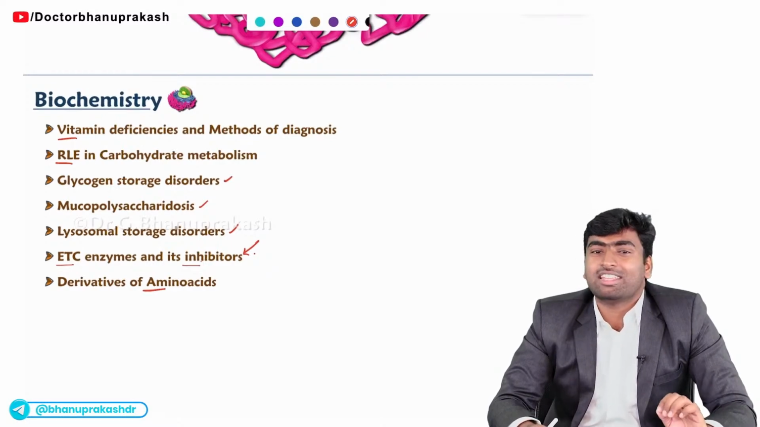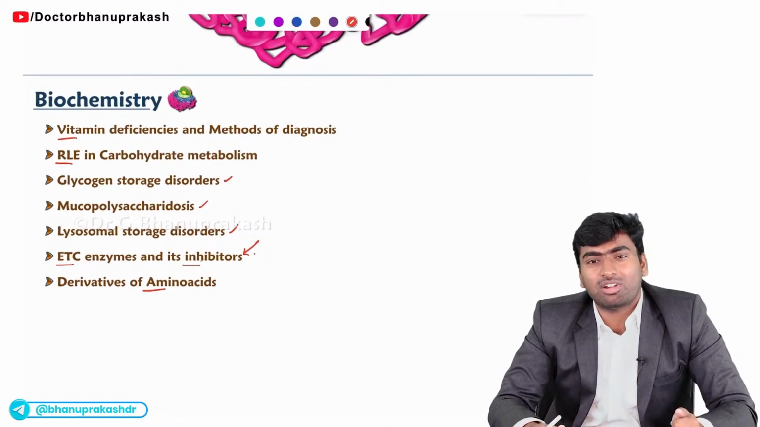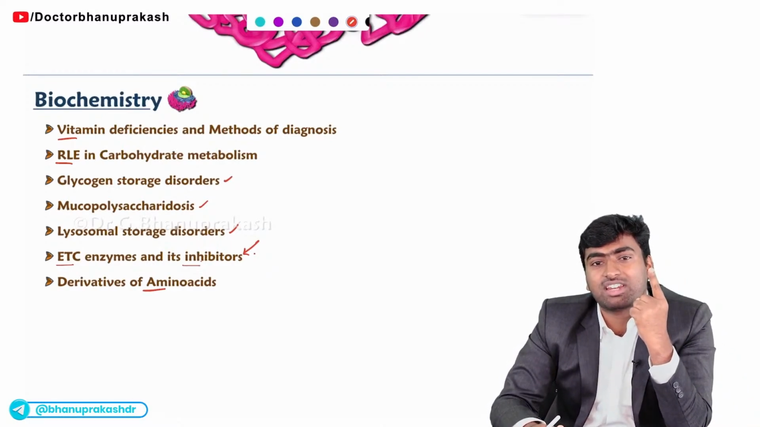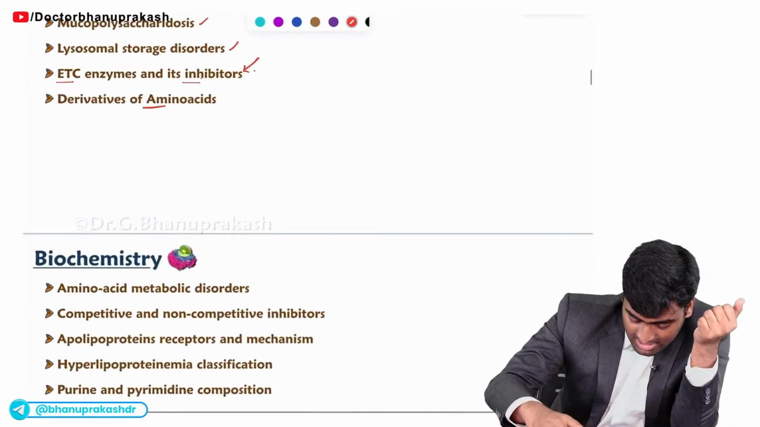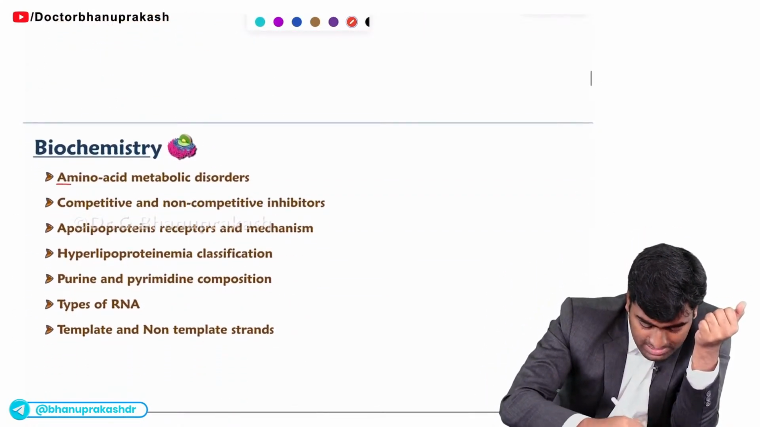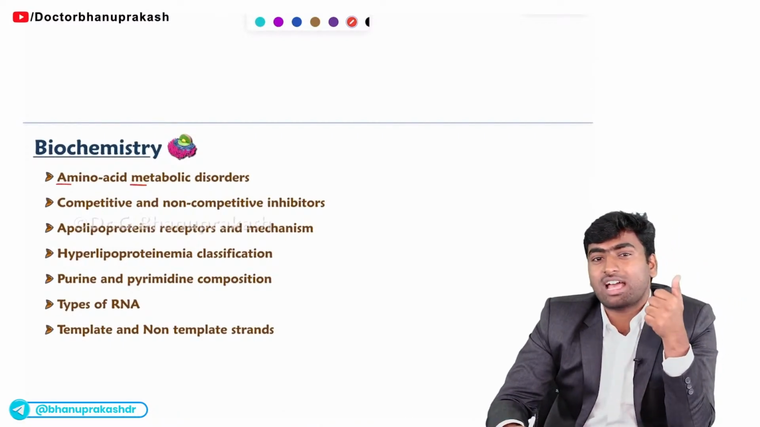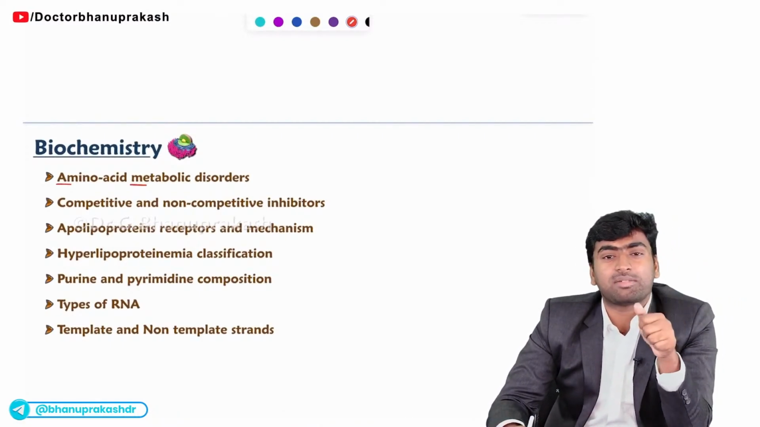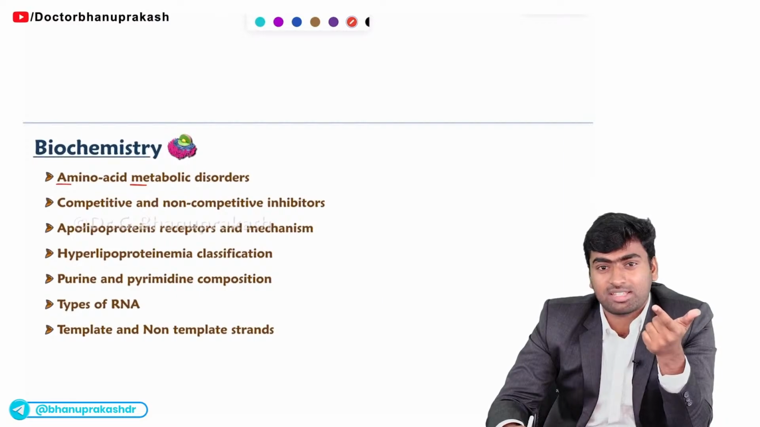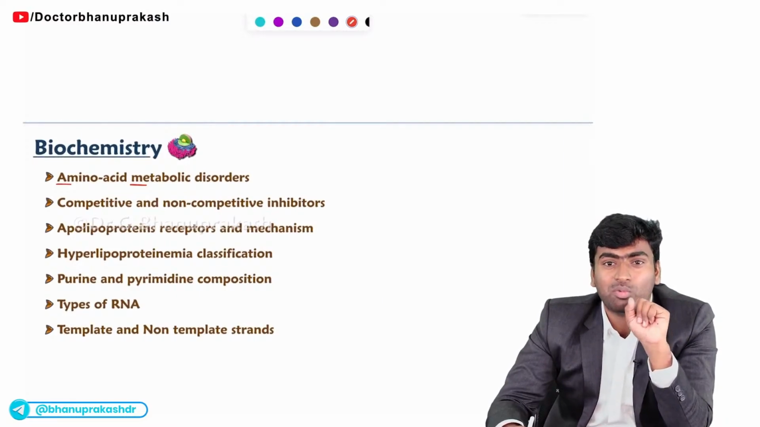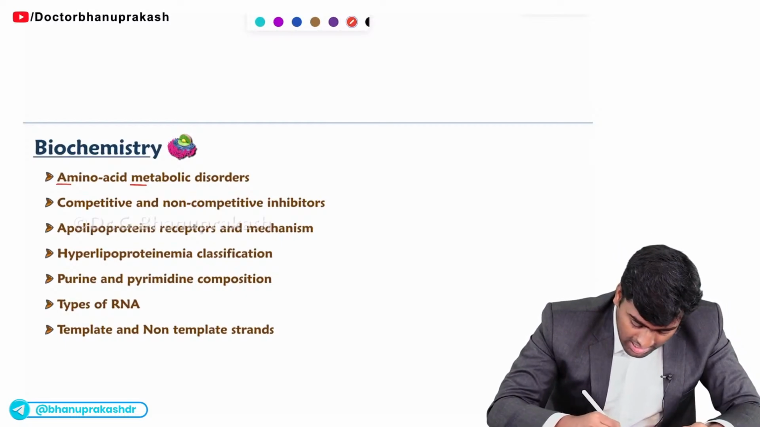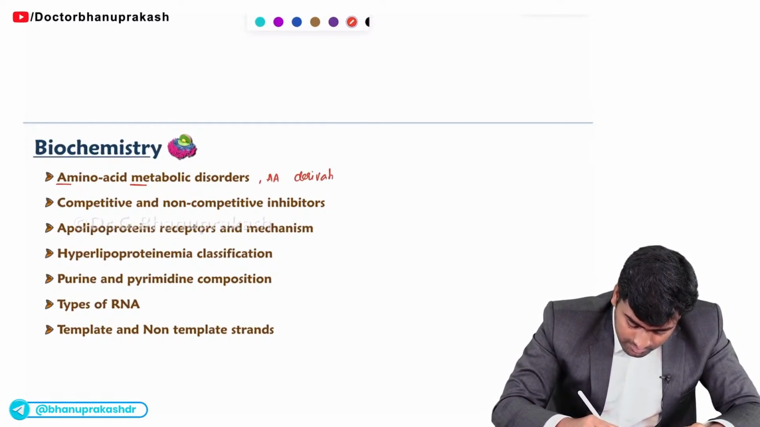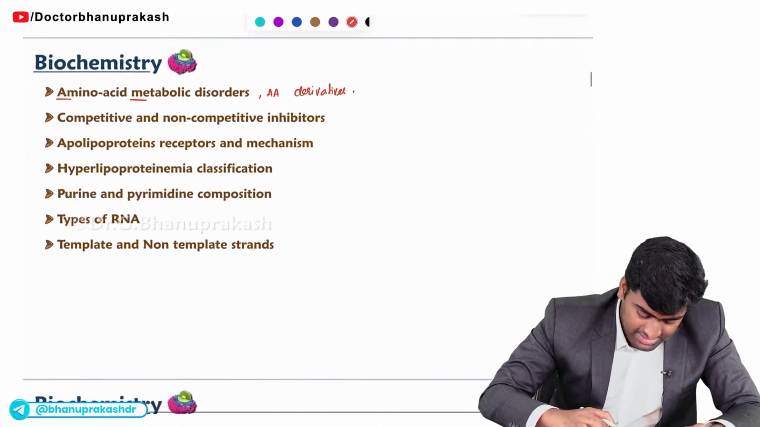In amino acids, they also ask in different types. One of them is the classification of amino acids. Then they will ask about amino acid metabolism. They will ask about amino acid metabolism disorders, for example, phenylketonuria, tyrosinemias. And they also may ask about one more thing, the amino acid derivatives. Okay.